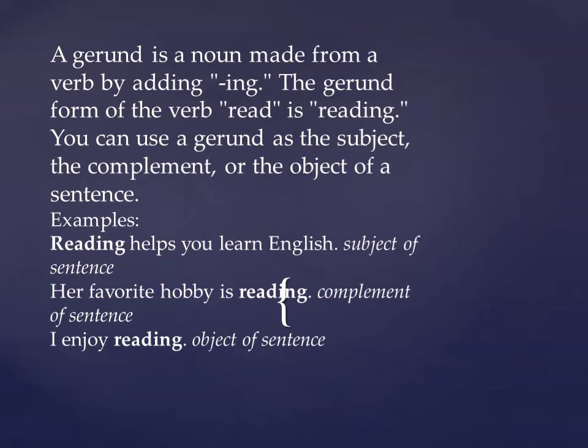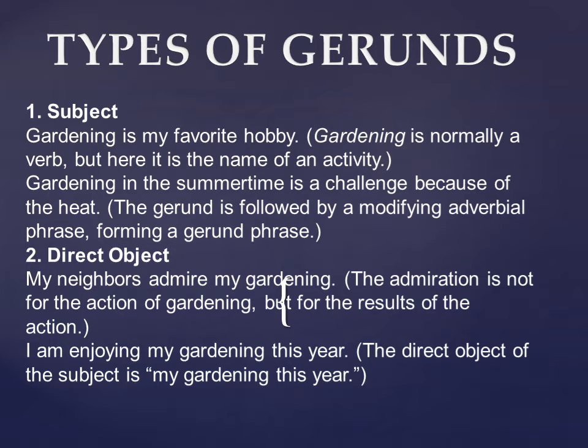So in very simple words, gerunds can be explained this way: all the nouns with ing form are actually special names. Where the special name comes, it means the nouns, right? So now let's go to the next slide, and see how we use gerunds in different ways, or which are the different types of gerunds. I have briefly discussed this in the previous slide also. Now one by one we will be taking the different types of gerunds.